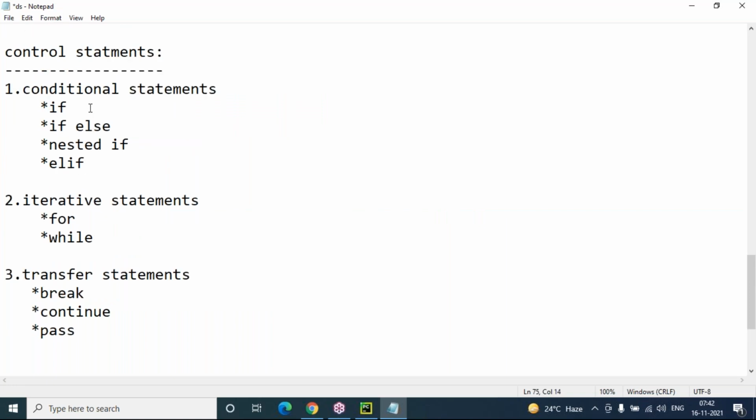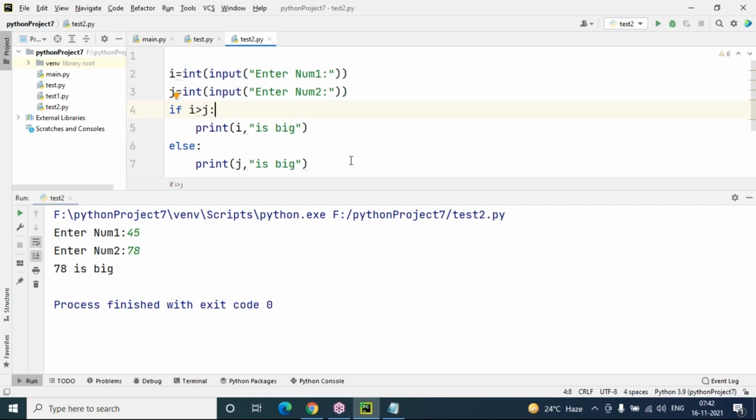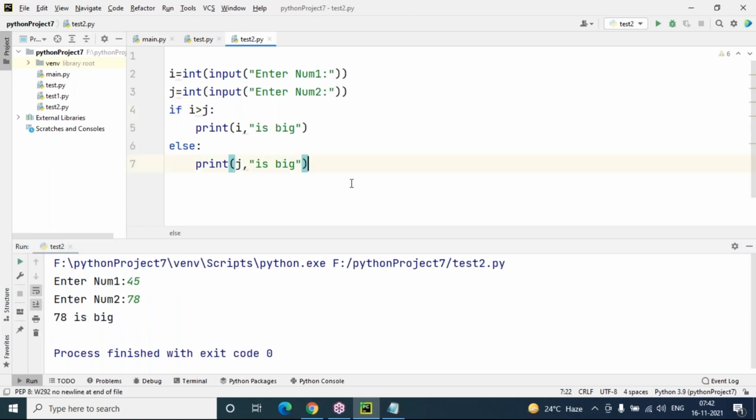And next, coming to the nested if. Nested if means an if block or else block which has one or more if else blocks within it. Nested if is used to test multiple conditions. For example, if one of the conditions is false, we can check more conditions, and even if that is false, we can proceed with another condition. So if you want to test multiple conditions, then we can use nested if. Generally, a nested if is nothing but an if block which has one more if else within it. Let me show you that clearly.